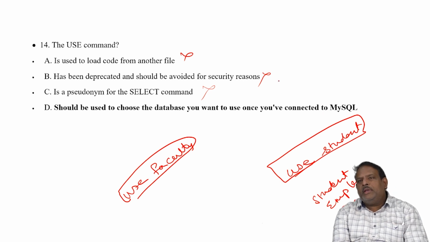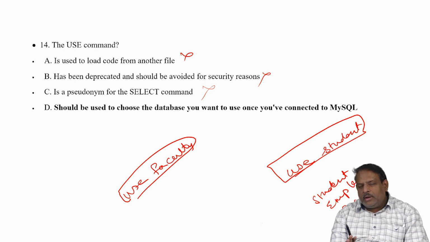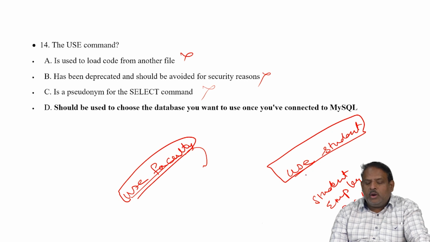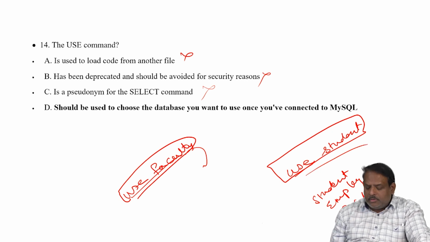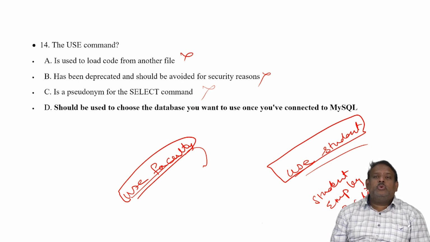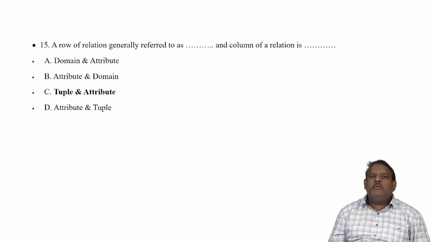After connecting to MySQL, there could be multiple databases. At one time, you cannot work on all the databases. You have to select the database you want to use. And then you say use faculty. That means it will take you to the faculty database. You say use student, it will take you to the student database. The right answer would be option D. Use should be used to choose the database you want to use once you are connected to MySQL.